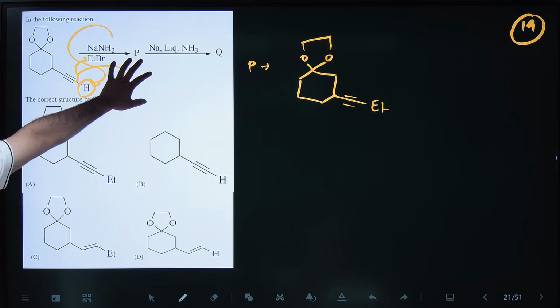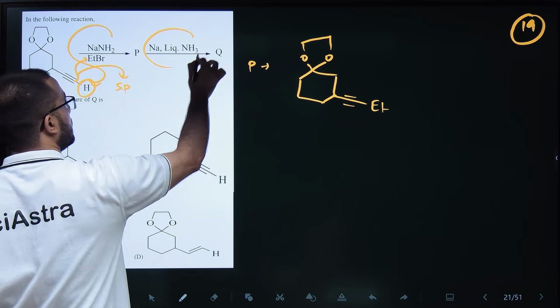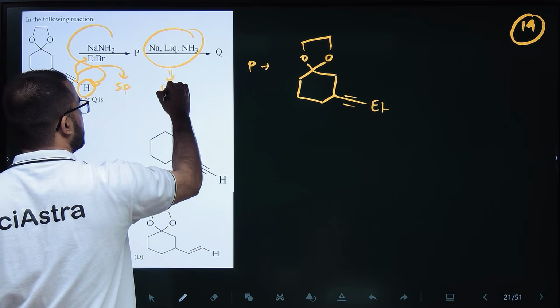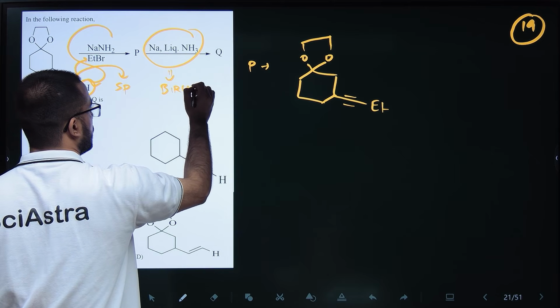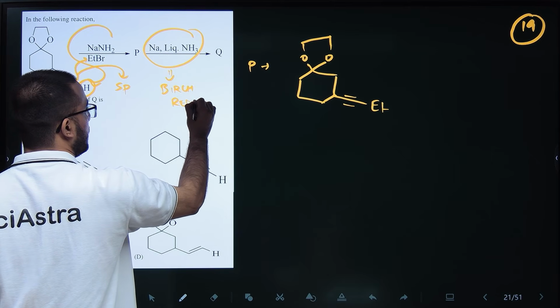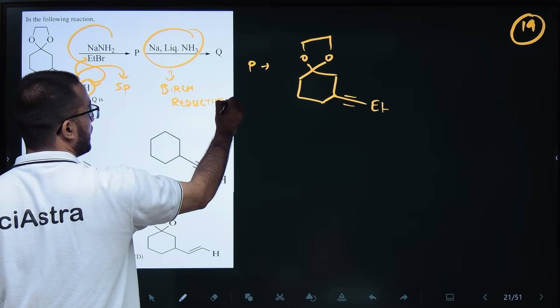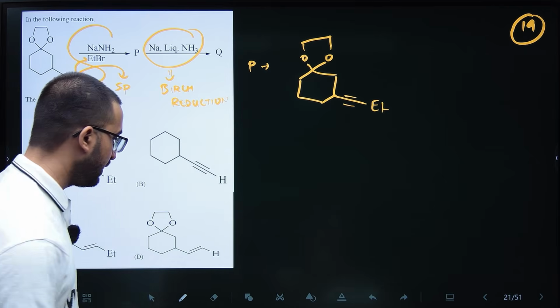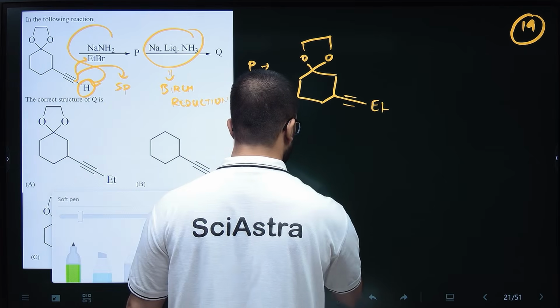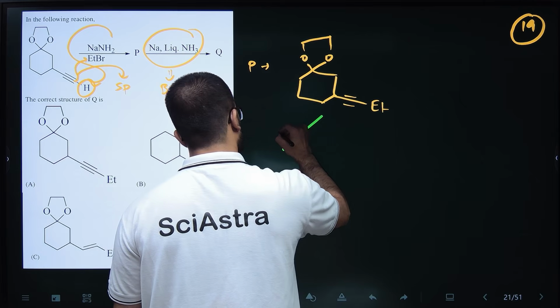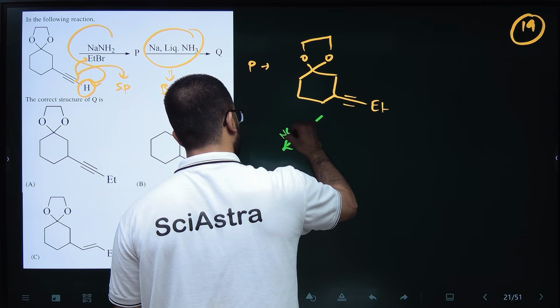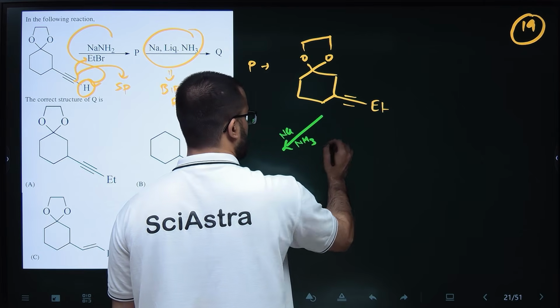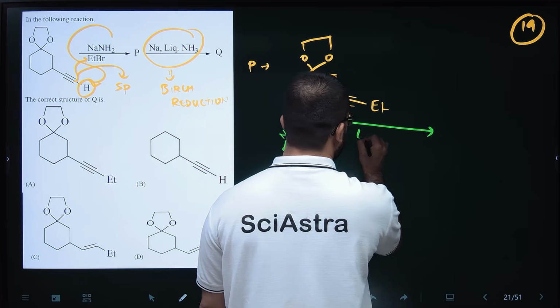After that, they have given Na liquid NH3. This is your Birch reagent. So Birch reduction will happen. So basically, if an alkyne is given, there can be two things for reduction of the alkyne. They can give two things. First is Birch reduction, Na NH3. Second is your Lindlar's catalyst.